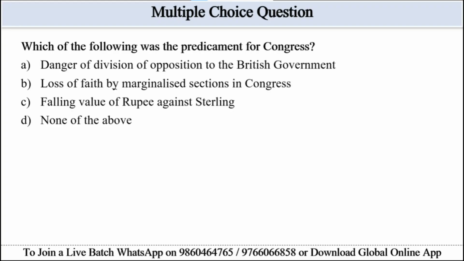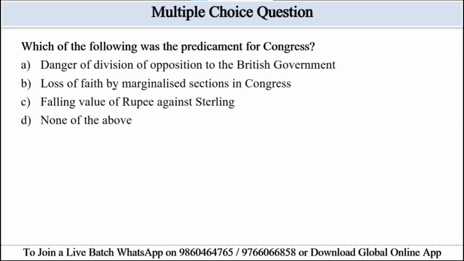Let's move to the next question. Which of the following was the predicament of the Congress? Options are given. Option A is danger of division of opposition to the British government. Option B is loss of faith by marginalized sections in the Congress. Option C, failing value of the rupee against sterling. And option D, none of the above.